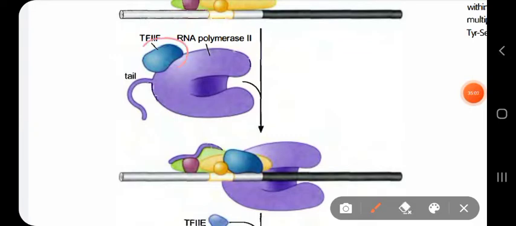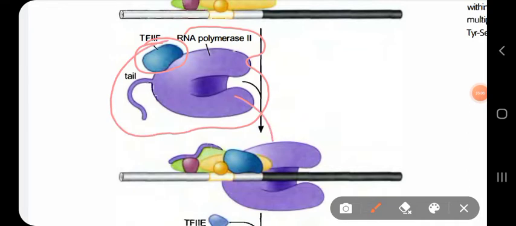Here you can see TF2F with RNA polymerase 2 bind to the promoter region. RNA polymerase 2 has a short tail. This tail is very important because it mediates phosphorylation of certain regions, which causes the transcription process to proceed.